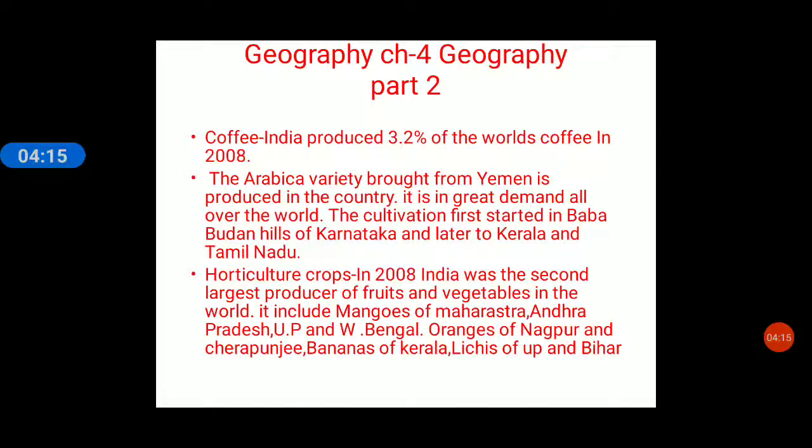Oranges of Nagpur. Whenever we talk about Nagpur, it always reminds us of orange. Oranges grow very favorably in Nagpur. Oranges of Nagpur and Cherrapunji. What is Cherrapunji also famous for? Where is Cherrapunji? Cherrapunji is in the state of Meghalaya, and it is famous as the place receiving the highest rainfall in the world. Okay. The bananas of Kerala and lychees of Uttar Pradesh and Bihar.